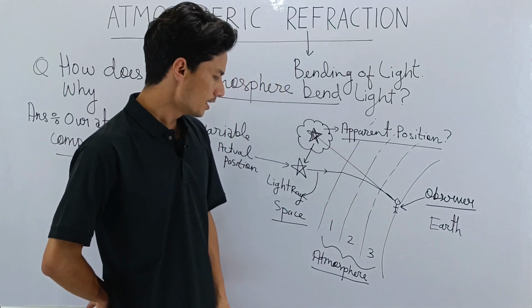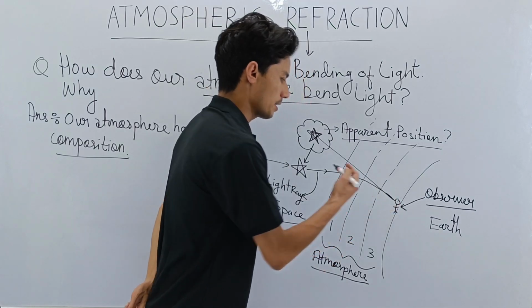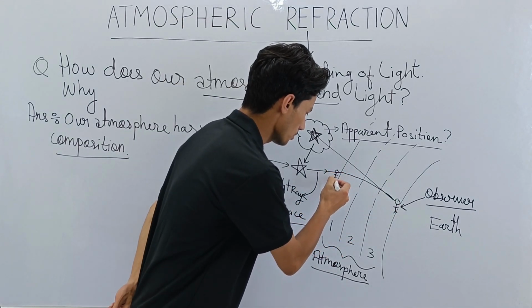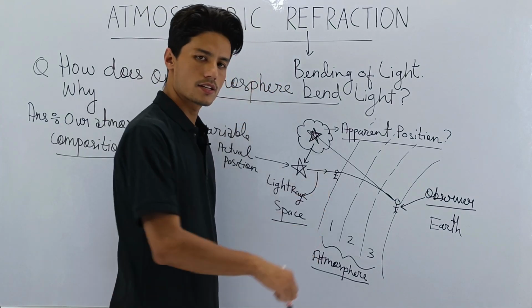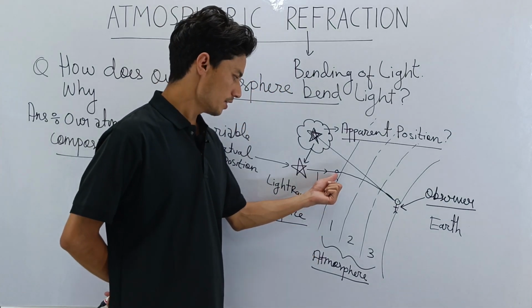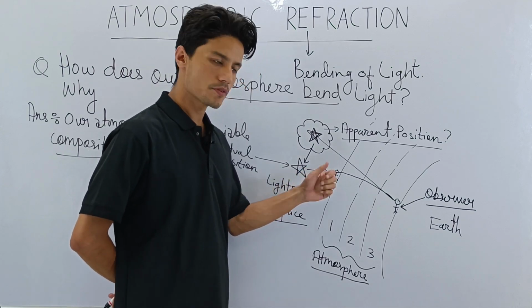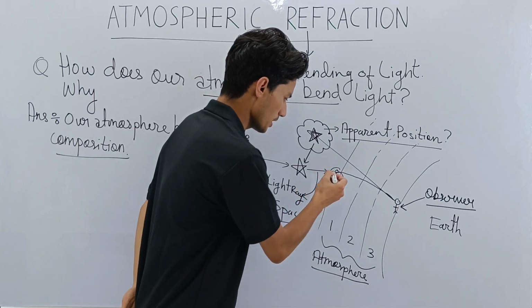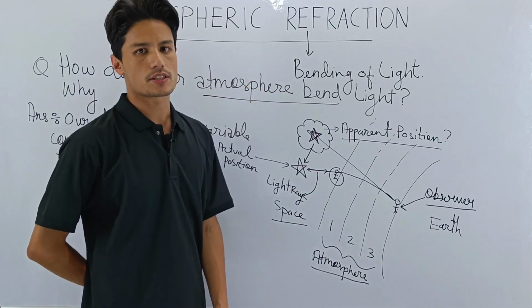Now, to an observer here on earth, it appears like that. But what if this observer goes out to space? So now he is here in space. Then what happens? The light rays travel straight to his eyes. There is no bending, there is no refraction. So out here in space, he will see the actual position of the star.